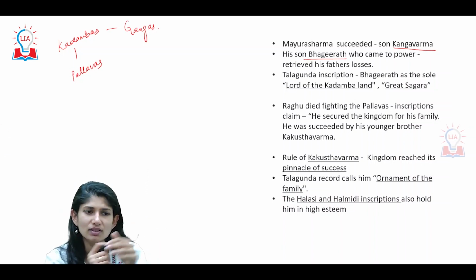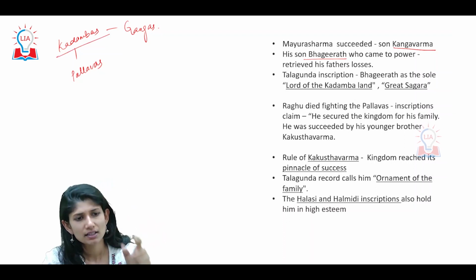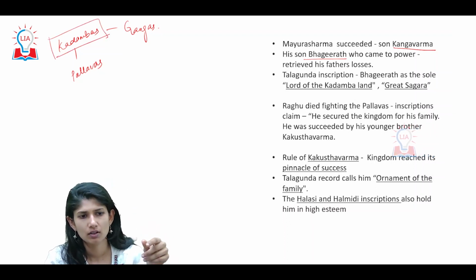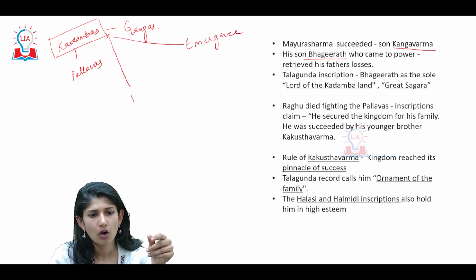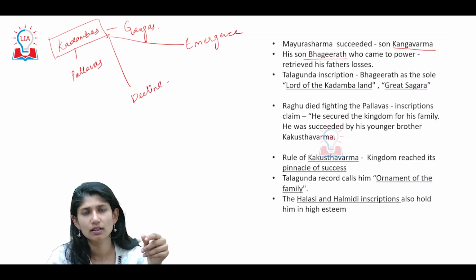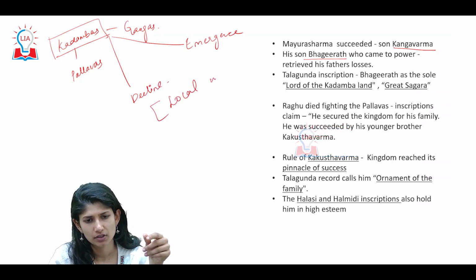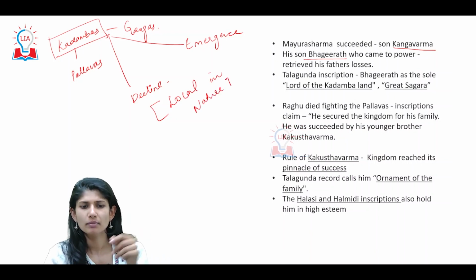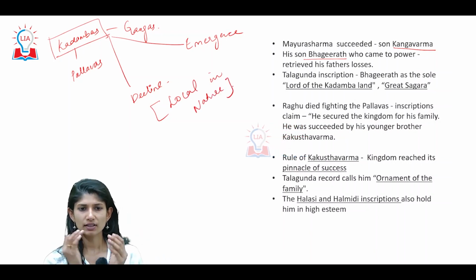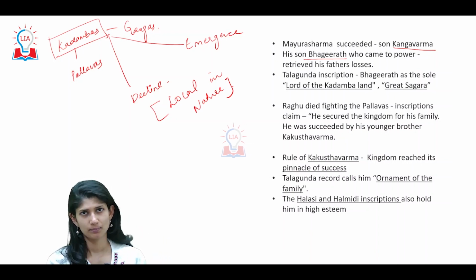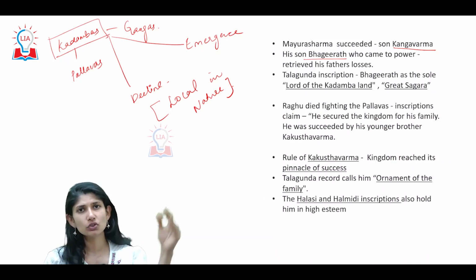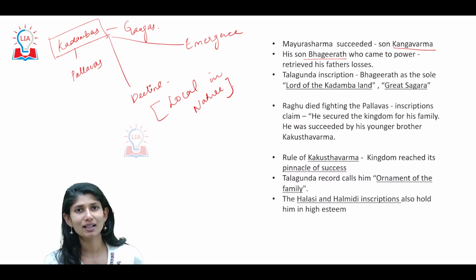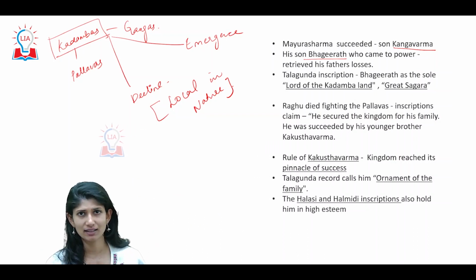One very special and unique thing about the Kadambas is this: the emergence of the Kadambas and the decline of the Kadambas were both local in nature. What do I mean by this? See, the beginning of the Kadambas, like the story I told you, goes to Kanchi, is insulted by the Pallavas, and starts the empire. But the decline was not due to any outside influence or someone else coming in and taking over the land.